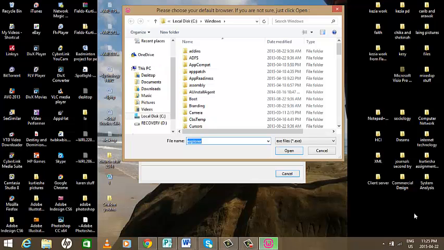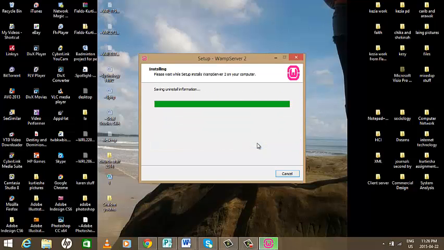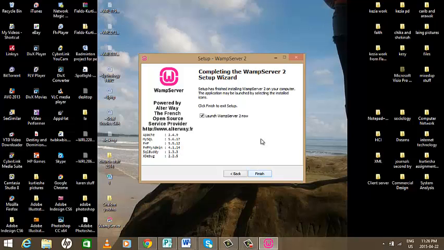So now we're going to click open to choose the browser that we want the application to run in. And as you can see here, it's just finishing installing, so we're just going to wait a little. Just going to click next and finish.